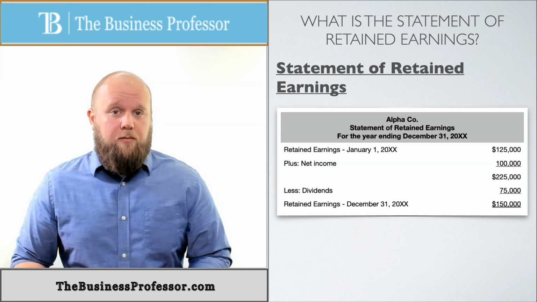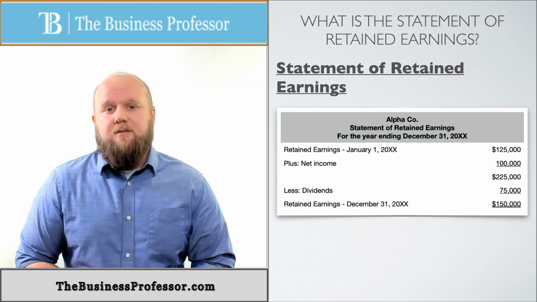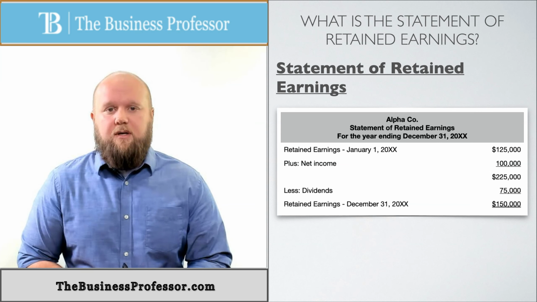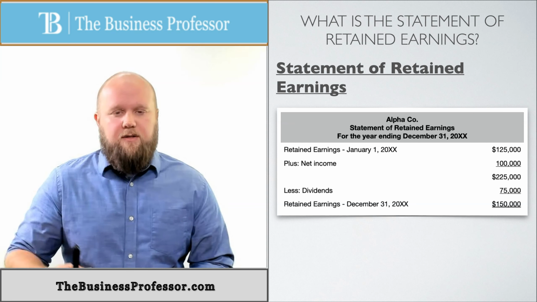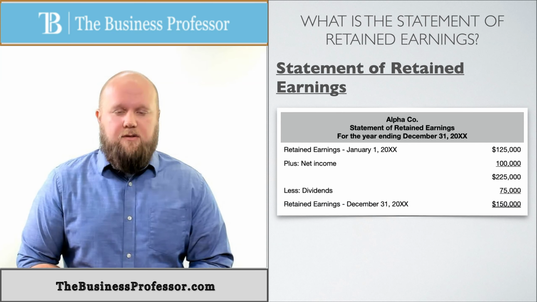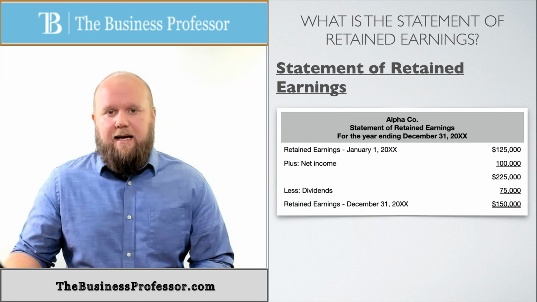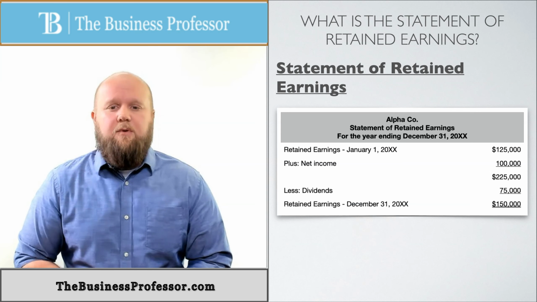If you are a brand new business, then your beginning balances are 0. So if this was a first started company that just started this year, our beginning retained earnings would be 0. And you would follow the same thing. Sometimes you don't even give out dividends. There are many companies that don't give out dividends, so that line item would be 0. And so that's the statement of retained earnings.